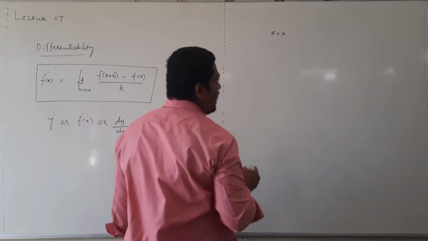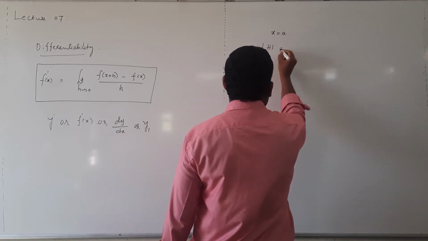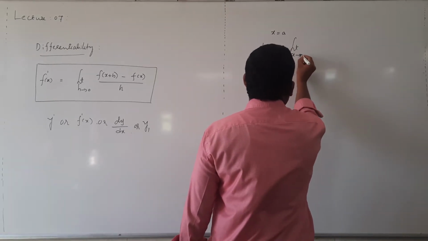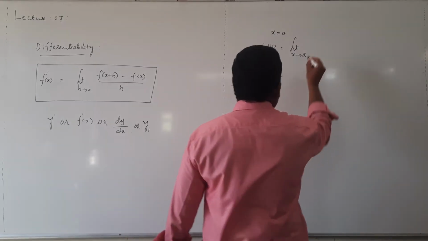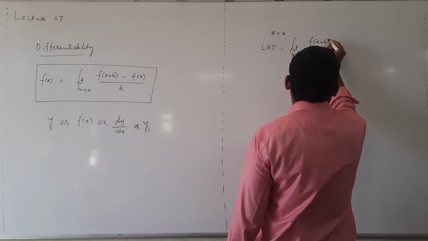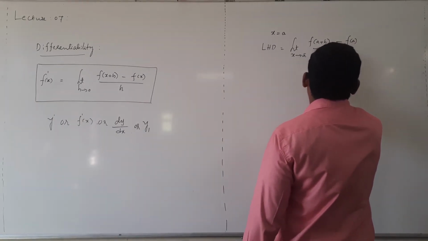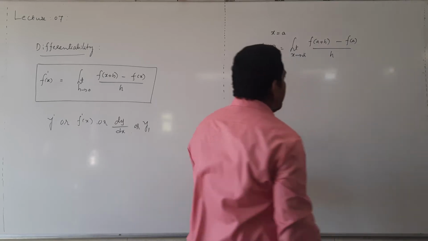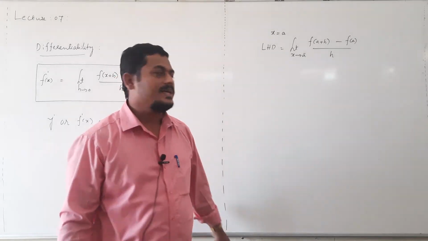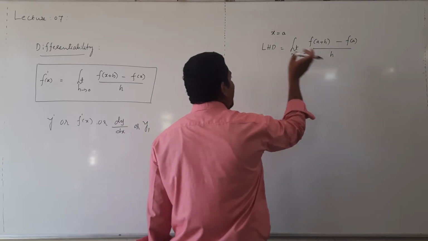Left hand derivative is the limit h tending to 0 minus of f of a plus h minus f of a, divided by h. This limit is known as left hand derivative of the function at x equal to a.